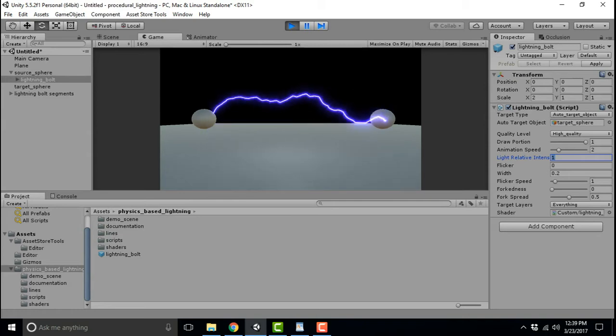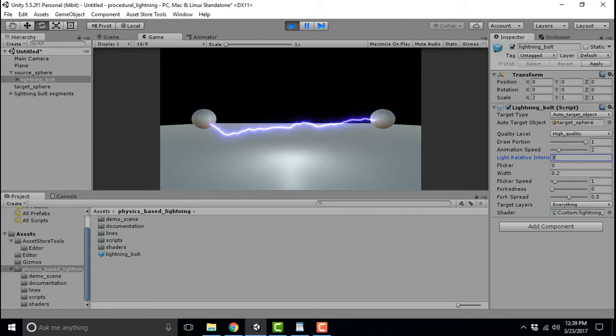The next important control is the Light Relative Intensity slider. This controls how much light the lightning bolt casts. This value is measured relative to the width of the bolt for reasons that will become clear in a moment. Setting it to 0 will disable the light source altogether.